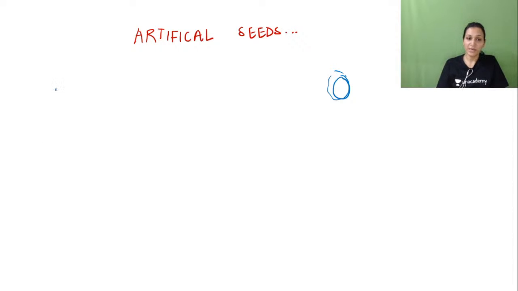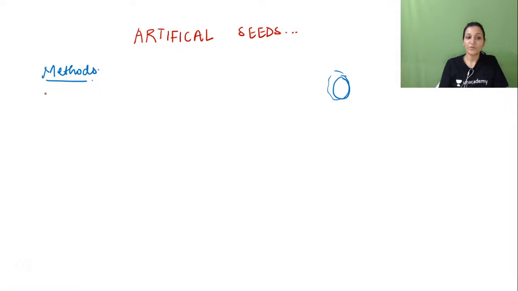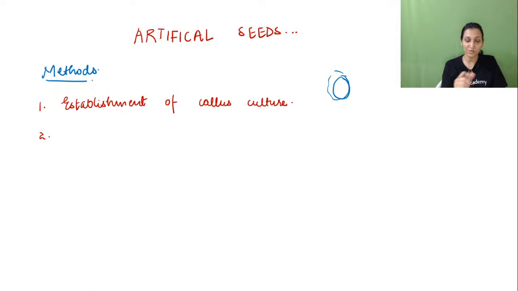So now we know the definition, we have seen the definition in the very starting page. Now we need to go for the method of artificial seeds. So now we will be talking about the method. First step will be establishment of callus culture. Those students who are attending the class live, please write to me in the comment box if they are facing any kind of disturbance in terms of audio. So establishment of callus culture, then induction of somatic embryogenesis,